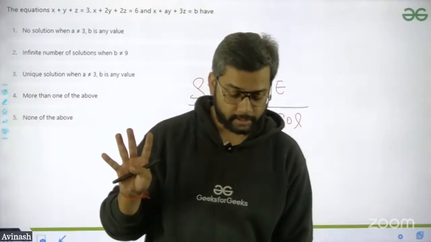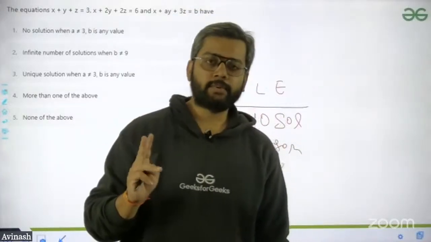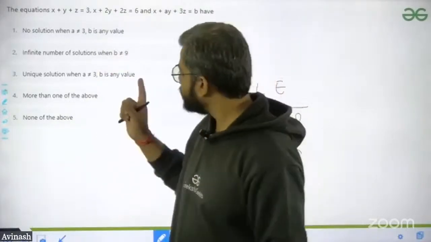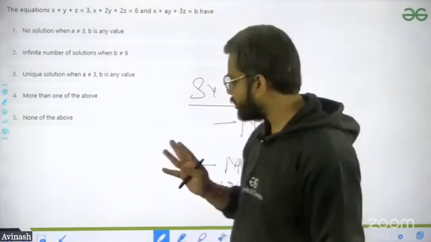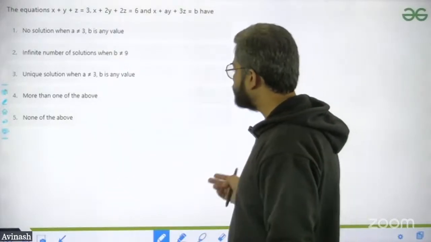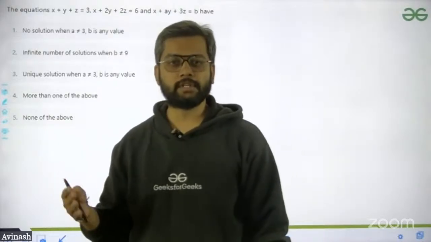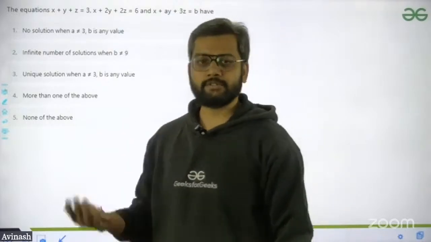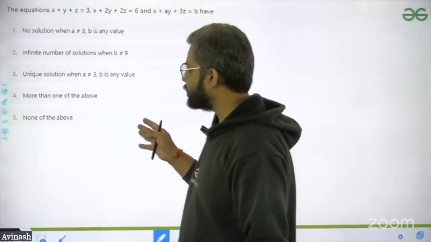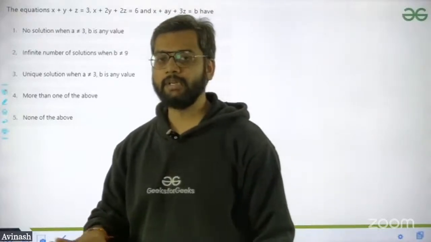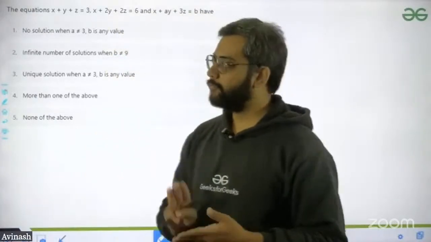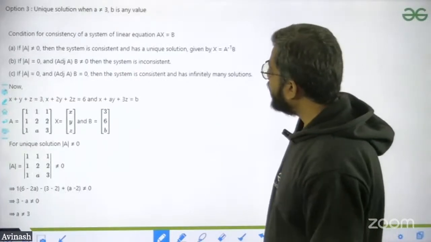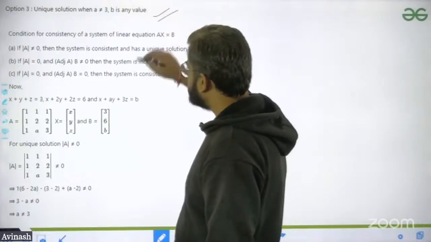I hope you remember, guys, right? So just go over there and search that part. What are the conditions for this question? I'm going to explain. For the system of linear equations having 2 variables, I believe you remember that a1 by a2 is not equal to b1 by b2, then we have the unique solution case. Then a1 by a2 is equal to b1 by b2, c1 by c2, we have the other cases: infinite, many or no solution. These are for the system of linear equations for 2 variables. We are focusing on 3 variables. So we have the unique solution. The option is this.